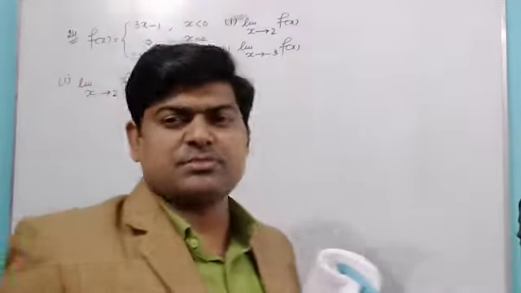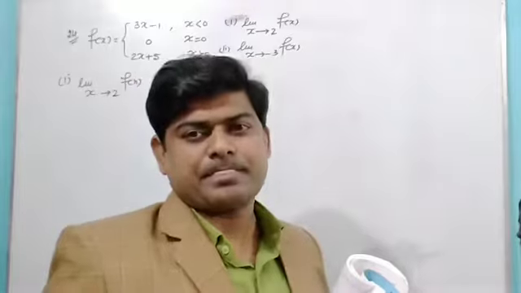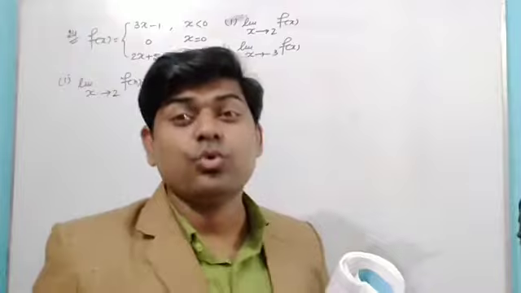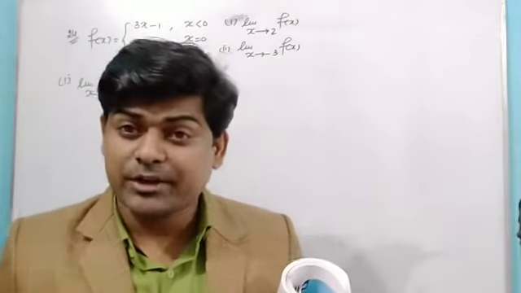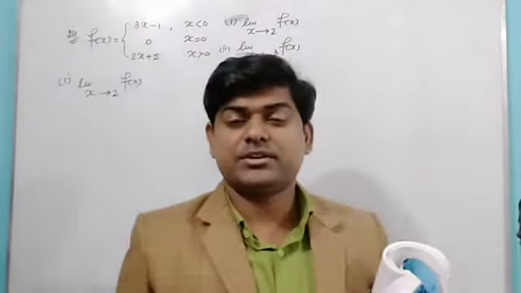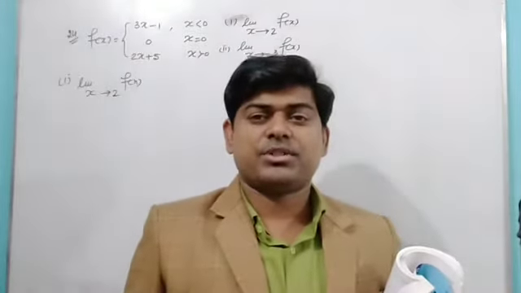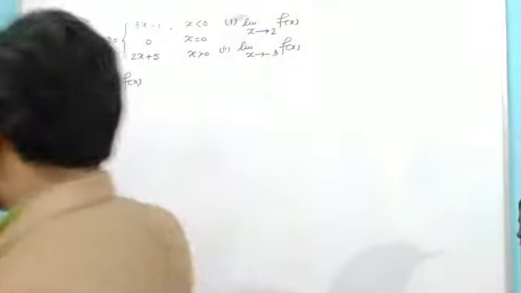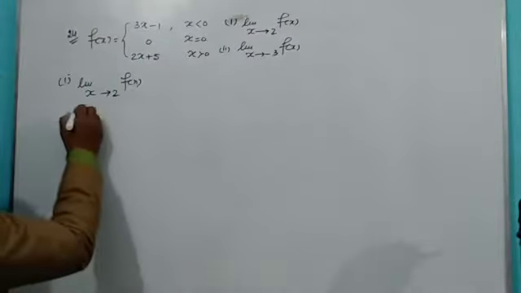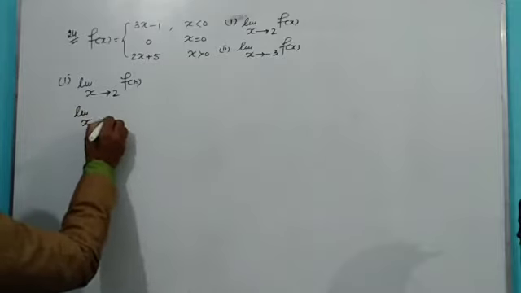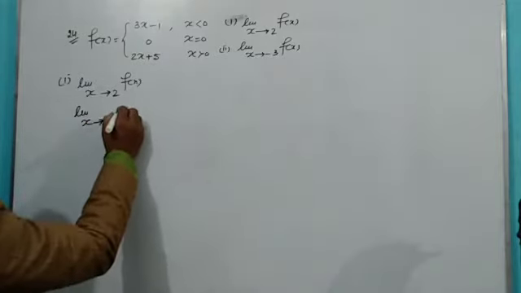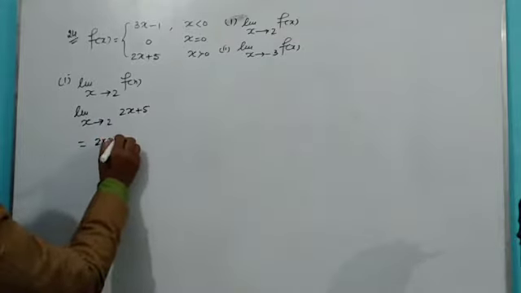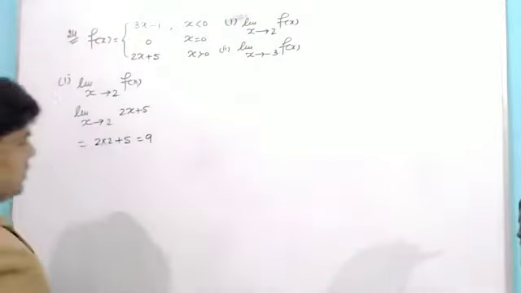And if the definition is the same, then they must be equal. Left hand limit is equal to right hand limit, and if it is equal, I can say that it exists. So I'm not checking that existence here. Directly I'm going to find the value. When I write limit x tends to 2, in place of f(x) I can write 2x plus 5, and then 2 into 2 plus 5 is equal to 9.